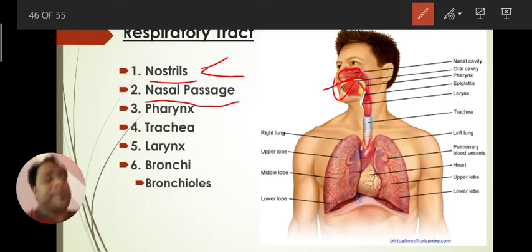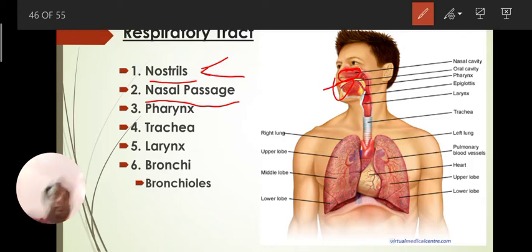But what is present inside the nose which helps in smelling? In the nasal passage we have the olfactory epithelium, which helps us detect any type of smell.